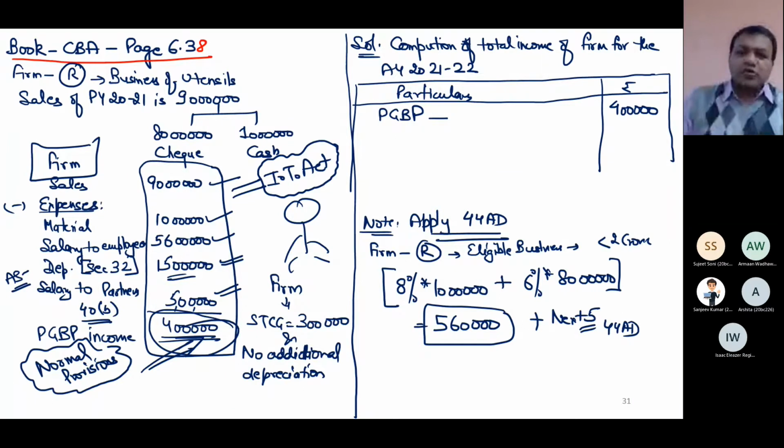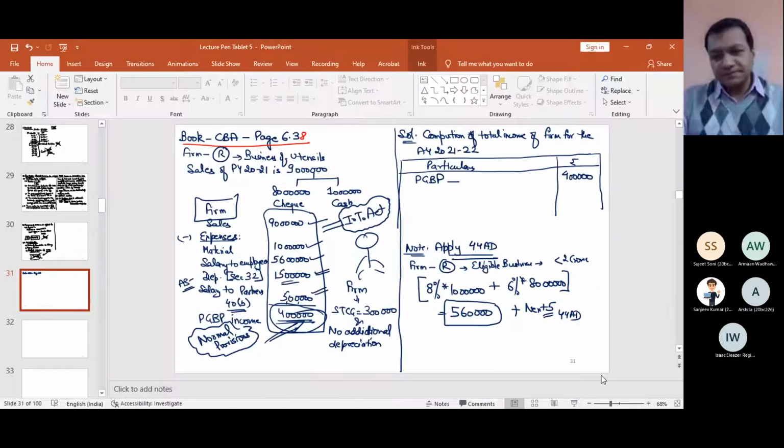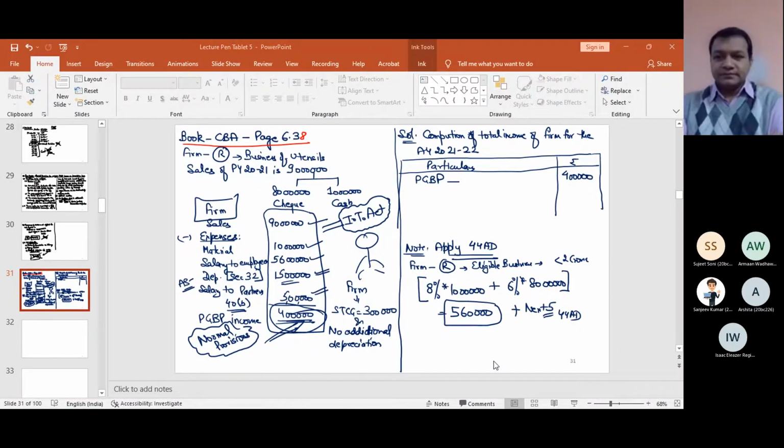Is this point clear? The question is not complete, but is this point clear that what I wanted to show you? I have shown the applicability of 44 AD here. Please raise your hand if this point is clear.